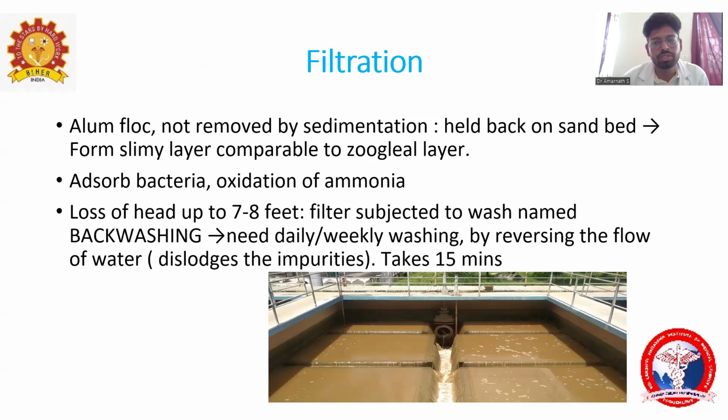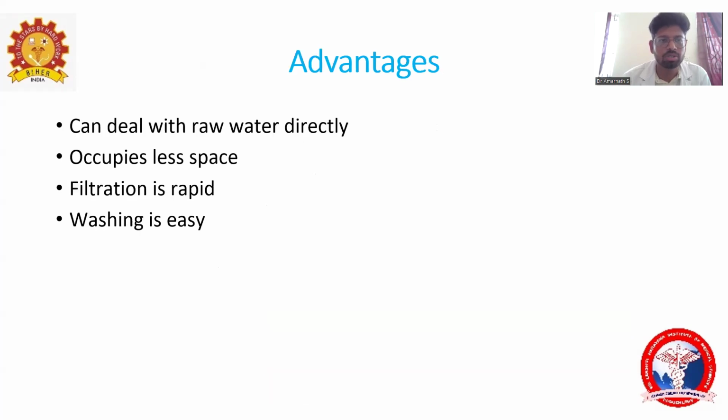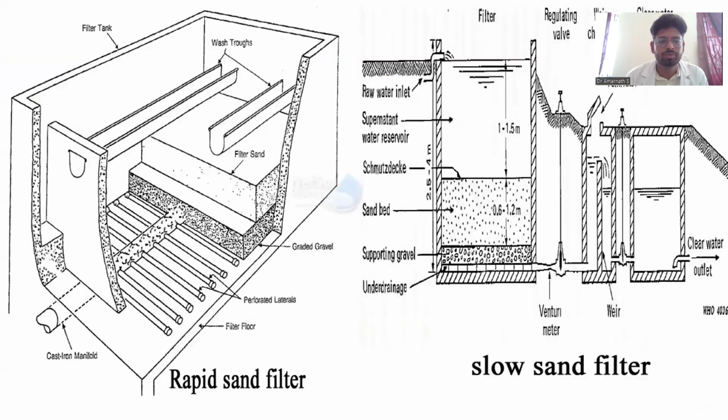How do they do backwashing? Backwashing means by reverse flowing of the water. By reverse flowing of the water, they wash this tank, that is the filter, and it becomes clean. Okay, what is the advantage here? It can directly deal with the raw water. In the slow sand filter, it can only deal with water after storage. Here it can deal with raw water directly. Another advantage is that it occupies very little space. Filtration is very rapid and washing is also very easy. Here only backwashing is required. So this is the rapid sand filter and this is the slow sand filter.